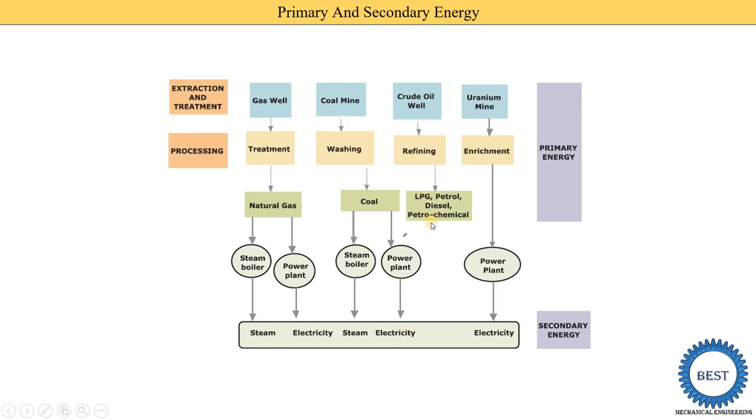We know that we use petrol and diesel in our cars. Okay, so it is a primary energy source. Some petrochemicals and LPG are used for cooking purposes. And with these uranium mines there are nuclear power plants and electricity is produced. So these are the secondary energy sources. This chart helps us understand how natural sources are converted into primary energy as well as secondary energy.